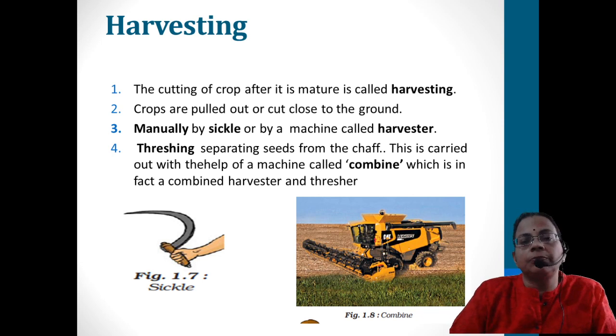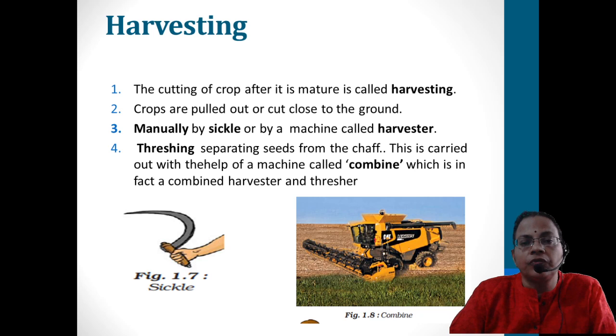Harvesting means the cutting of the crop from the main plant when it is maturing. That is called harvesting. Normally we can harvest it with the help of a sickle. So it is manual with a sickle, and it is also a time consuming and labor intensive process.